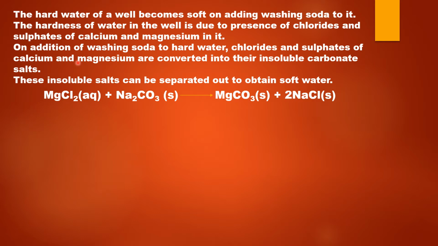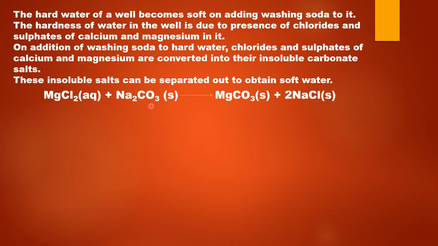Now children, why is the water from well or bore well hard? It is because this water contains chlorides and sulfates of calcium and magnesium. When washing soda is added to such hard water, then the chlorides and sulfates of calcium and magnesium are converted into insoluble carbonate salts, and these salts can be very easily separated out by the process of filtration. And so in this process the hard water becomes soft water.